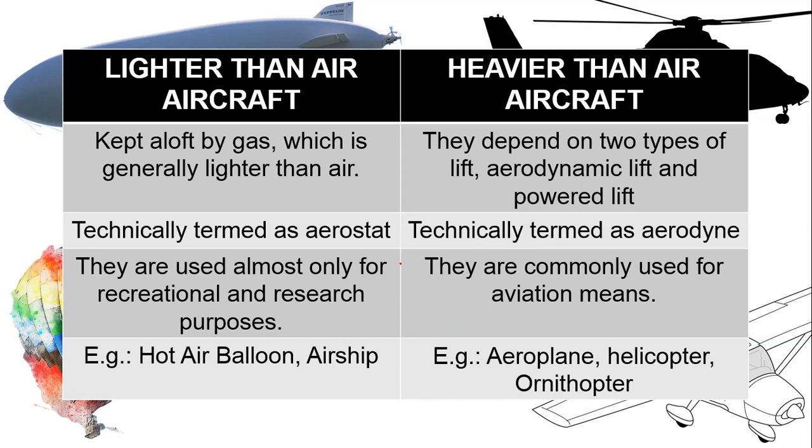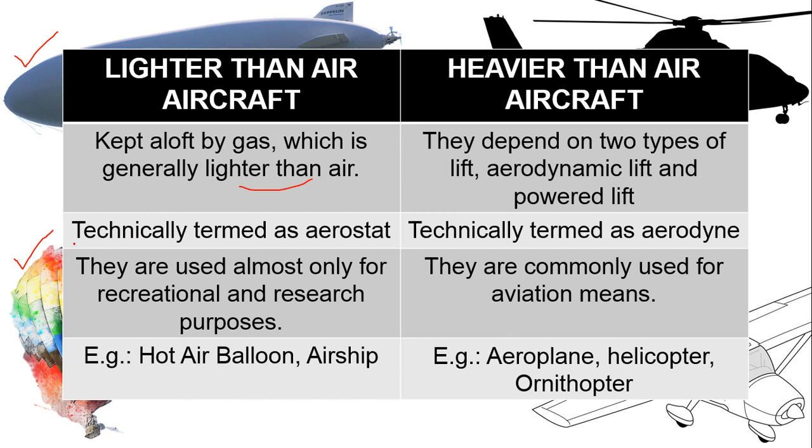So here is a comparison between the lighter than air aircraft and the heavier than air aircraft. Now let's first see the lighter than air aircraft case. The lighter than air aircraft are generally kept afloat by gas, which is lighter than air. That is, the aircraft needs to be floating in air. Here we can see an airship, which was typically used for human transportation before airplanes came into existence. Here this is a hot air balloon.